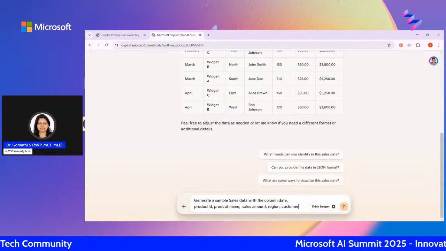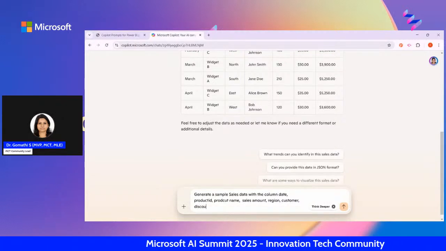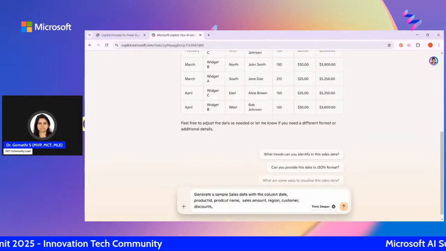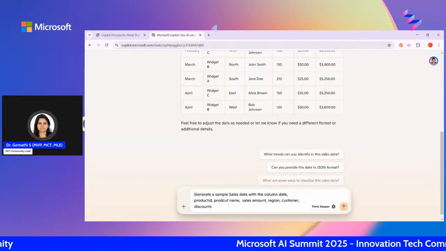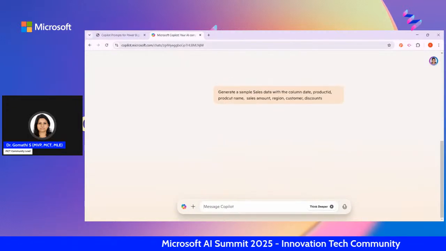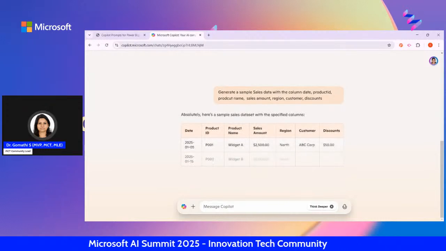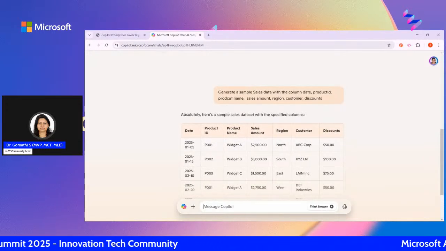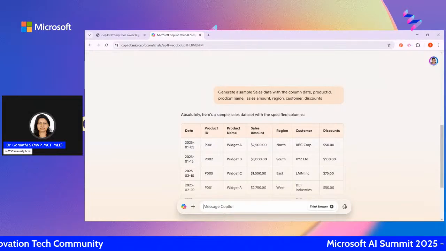If you are very specific about discounts, you can just add the discounts and discount percentage. If you want to keep on adding, if you want 20 columns, you can specify that, and it will give you accordingly. Okay, so I'm just pressing enter for this. It is creating it properly: date, product ID, product name, sales region, customer, discount.